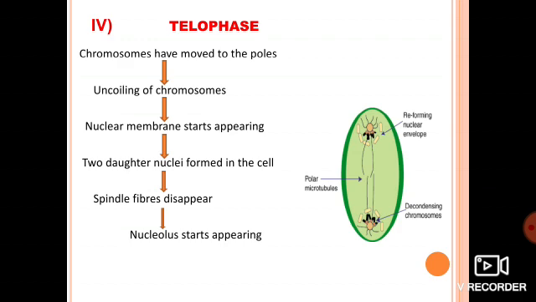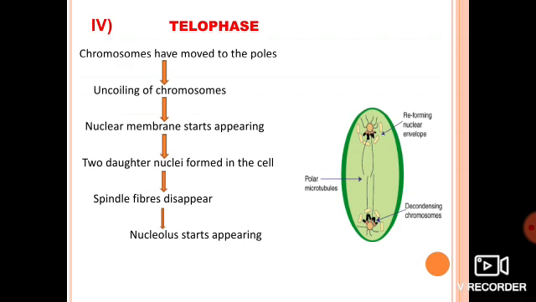Got it? You can see there is a formation of two nuclear membranes. That means how many daughter cells will be produced? Two daughter cells will be produced. That's what we are studying, that from one cell, two cells will be produced. For example, we are diploid, so we have 2n chromosomes, meaning 46 chromosomes, or 23 pairs.